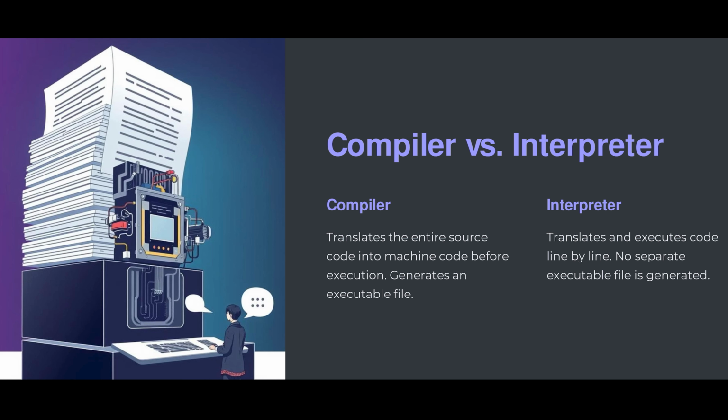Let's see what a compiler and an interpreter are. We all know that both are translators. Compiler and interpreter both are translators, which convert machine language into high-level language and vice versa. But the difference here is that a compiler translates the source code as a whole, whereas an interpreter translates the program code line by line. In Python, we use both interpreter and compiler.